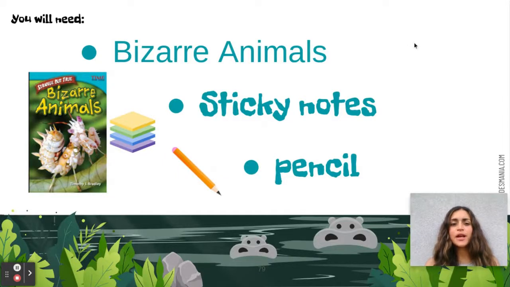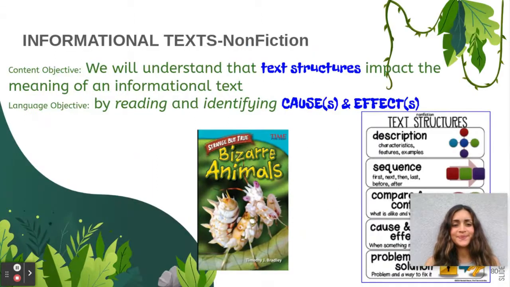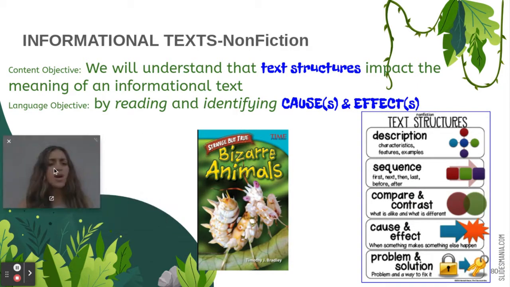Today we'll need your Bizarre Animals book, your sticky notes, and a pencil. Our objective for today is that we will continue to understand that text structures impact the meaning of an informational text by reading and identifying cause or causes and their effect or effects. We're going to be talking about why things happen. Why do animals behave in a certain way or have certain adaptations? It's important to know this so that we can learn more about bizarre animals.